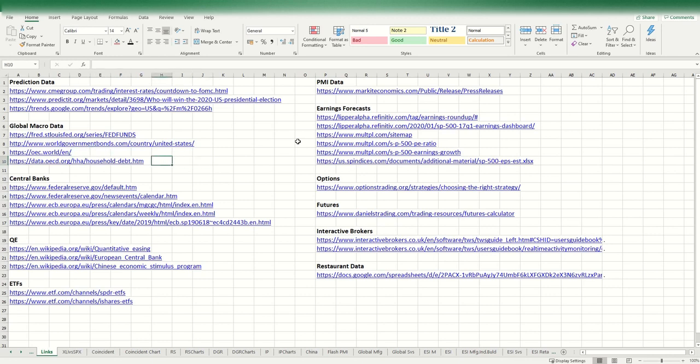Data from the OECD is great for the macro above the macro, so things that are coming out on an annual basis but don't change that much. But when markets tend to have a tantrum, this type of information matters a lot. In terms of household debt, debt per person, etc., around the world, populations, things like that, it's really good for that kind of data.